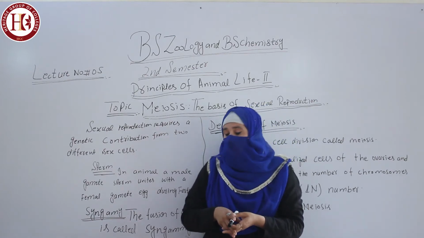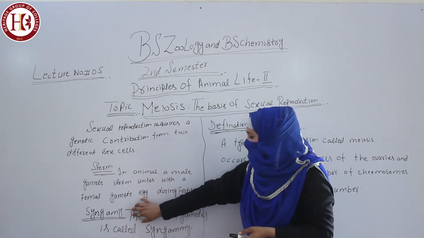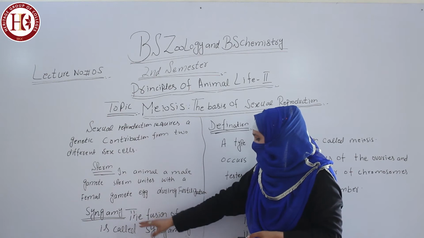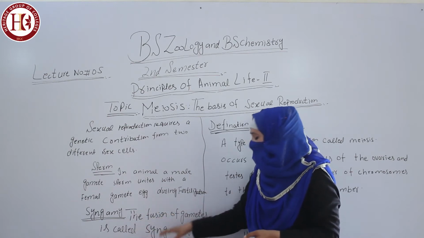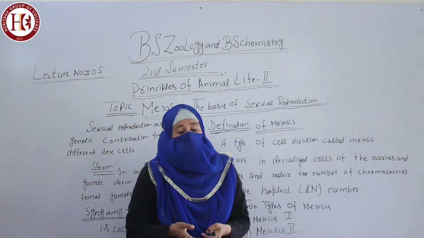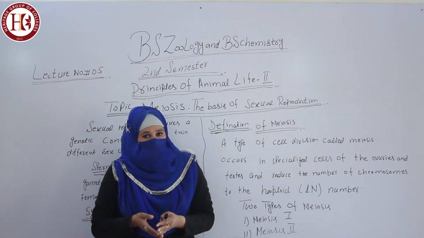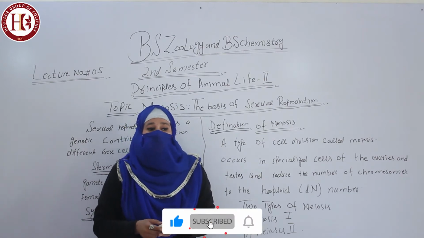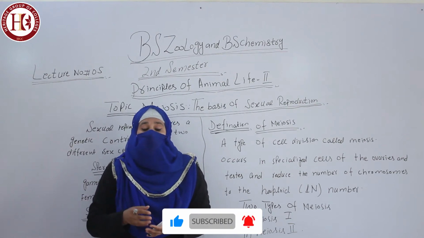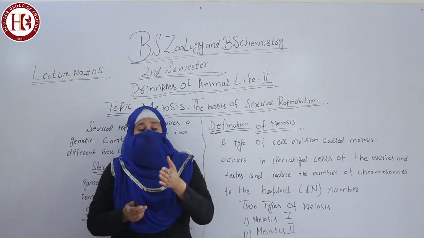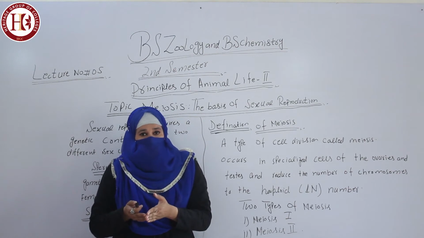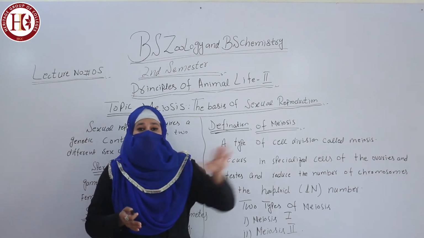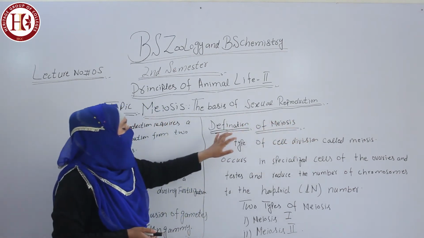Here is a short question: what is syngamy? The fusion of both gametes is called syngamy. There are two types of cells. First, somatic cells: the cells of the body are called somatic cells. Second, the cells other than body cells which produce gametes, eggs and sperms, are called germ cells.